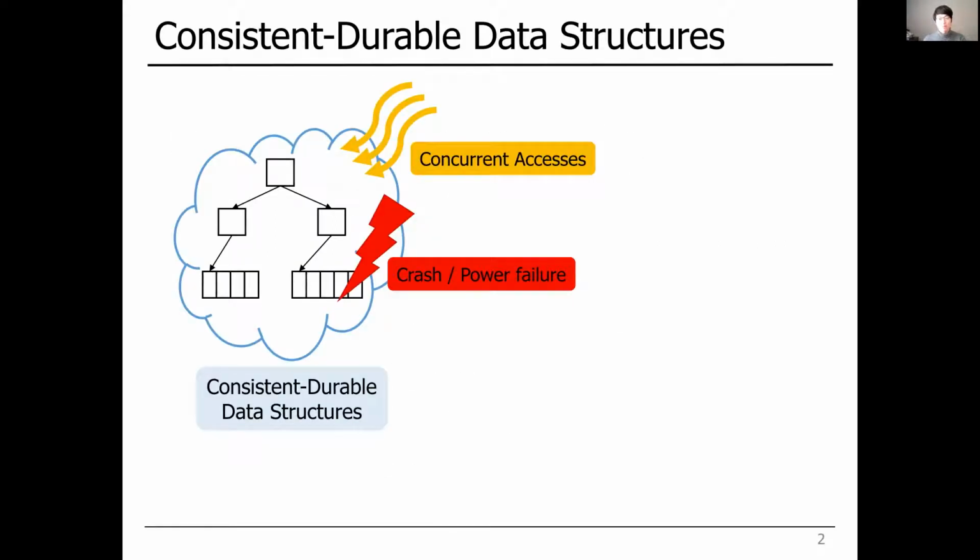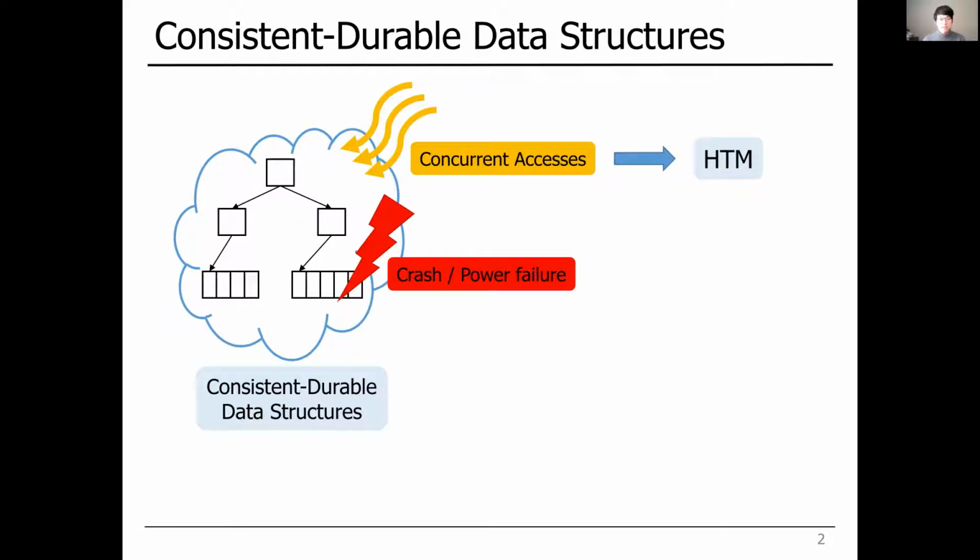With the advance of persistent memory, persistent data structures have been introduced, and they have to be consistent and durable at all times, even with concurrent updates from multiple threads or unexpected crashes or power failure. So concurrent updates can be handled with HTM that detects data races at runtime and restarts one of the conflicting accesses.